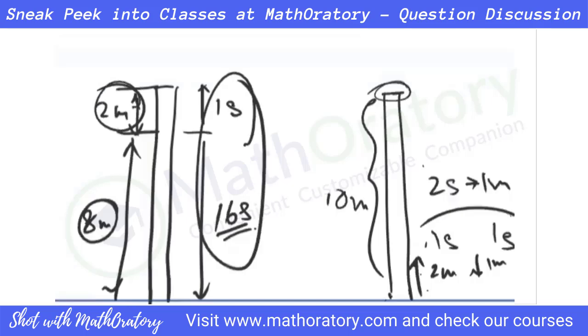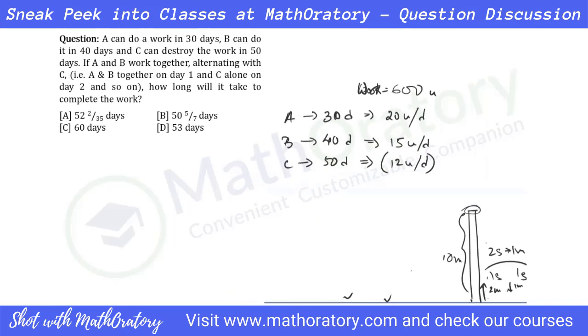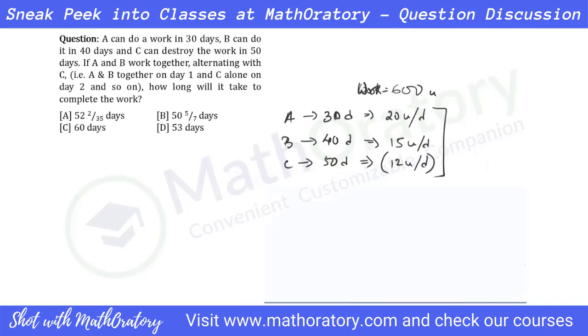So keep one positive part separate. The same thing we are going to use here. A and B working together will complete 35 units in one day, and C alone will destroy 12 units in one day, the next day, that is. So this cycle is of 23 units and of 2 days each, right?